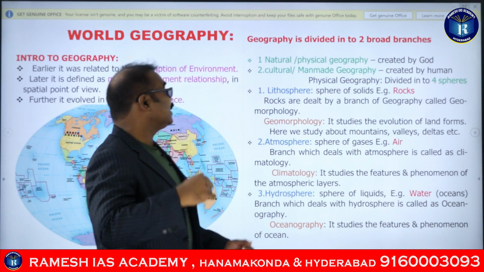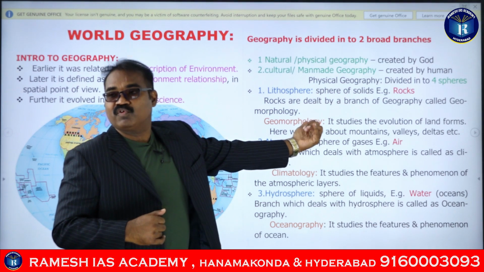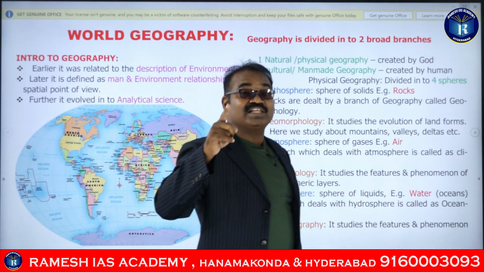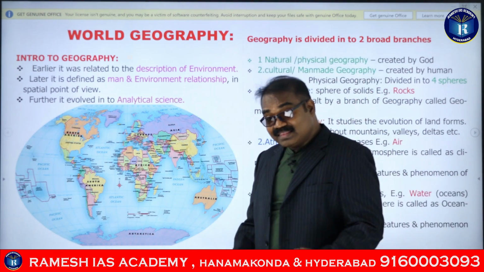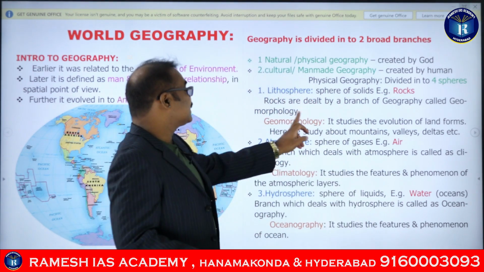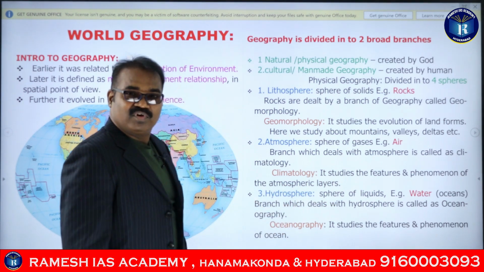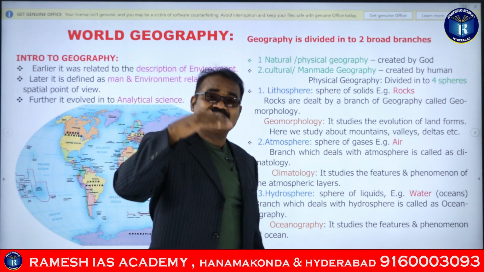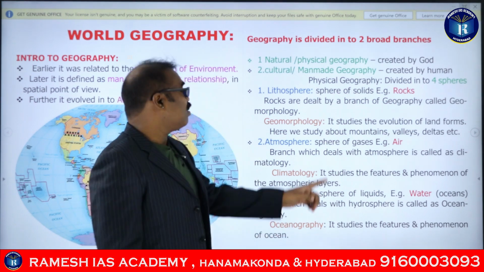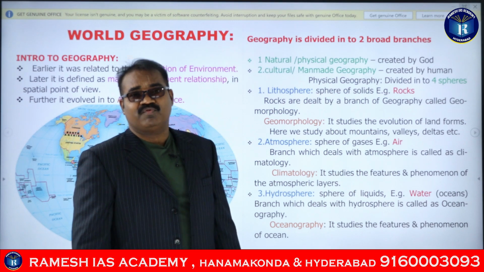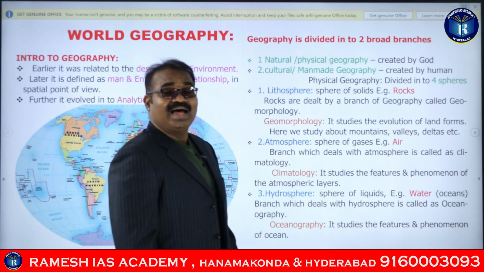There is a reason because of which there is a new branch of geography, which is called geomorphology, guys. So the branch of geography called geomorphology looks into the aspects of the rocks. The definition of geomorphology says that it studies the evolution of the landforms. So how the valleys are created, how the mountains are created, how the deltas are created, why the deltas are created, all these things will be studied in geomorphology, and that is related to the lithosphere, guys.